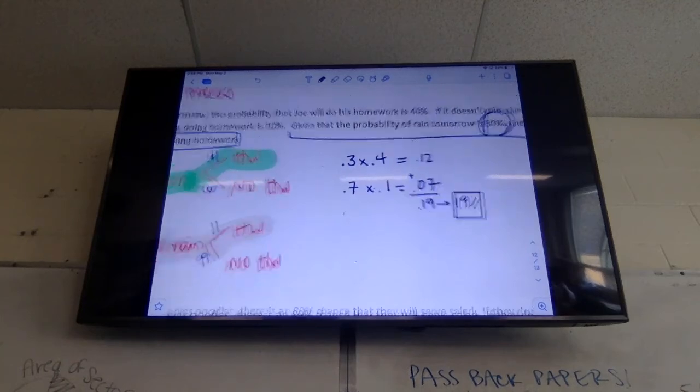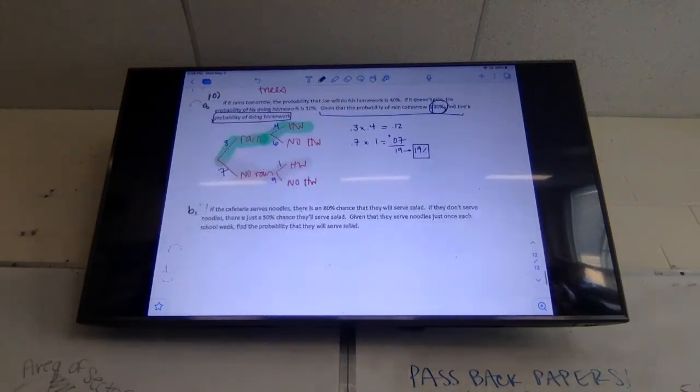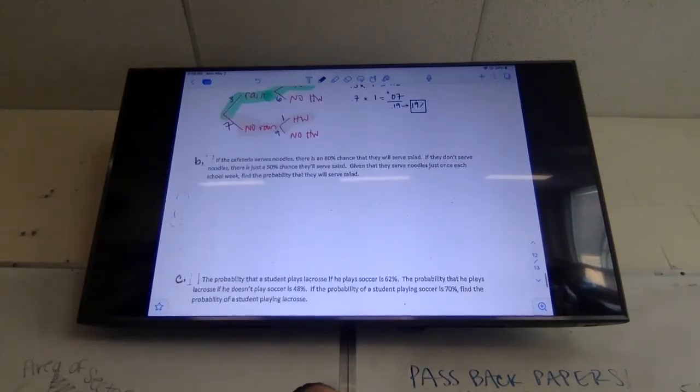All right, next one, it's talking about cafeteria. It says if the cafeteria serves noodles, there's an 80% chance that they'll serve a salad. If they don't serve noodles, there's just a 50% chance they'll serve a salad. All right, pause. Which should go first? Should noodles go first or salad go first? Noodles, because it says if we serve noodles, so I'm going to say noodles goes first.